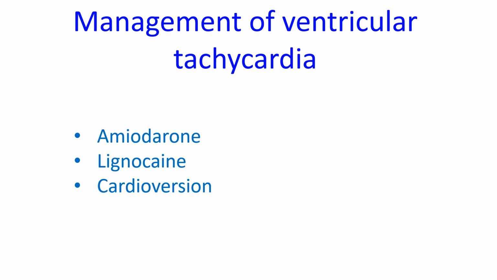Lignocaine intravenous bolus followed by infusion was the sheet anchor of treatment of ventricular tachycardia earlier. Lignocaine is mostly useful in VT due to acute ischemia. Ventricular tachycardia with hemodynamic compromise is treated by synchronized direct current cardioversion followed by suppressive therapy.